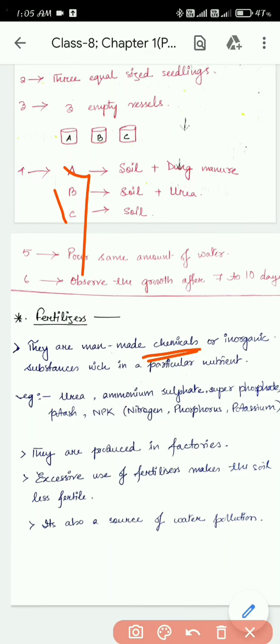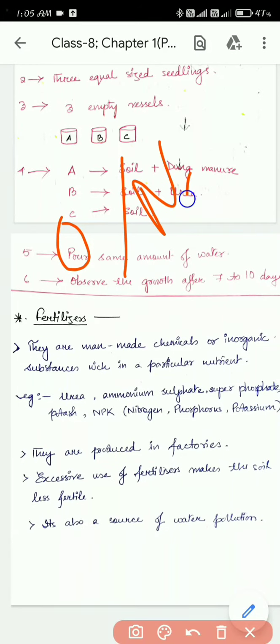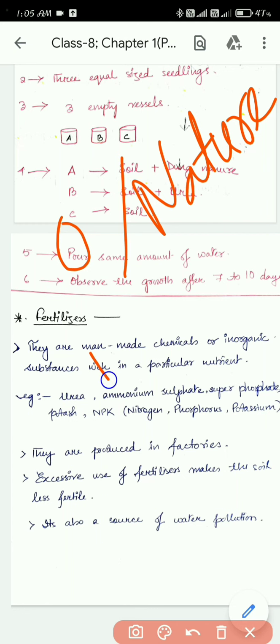Manure is a natural substance obtained by the decomposition of cattle dung and plant residues. This also we have already learned. So manure is organic or natural. We get it by nature only. It's obtained by the decomposition of cattle dung or plant residues.